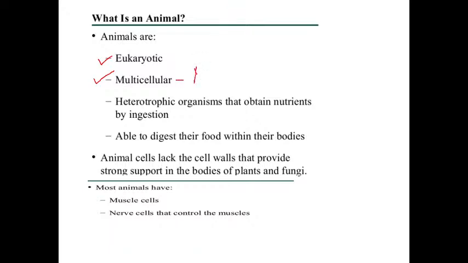Also, they are called metazoans. Meta means many. So Kingdom Animalia includes animals in which the body is made up of many cells, that is multicellular, and because it is multicellular they are called metazoans.